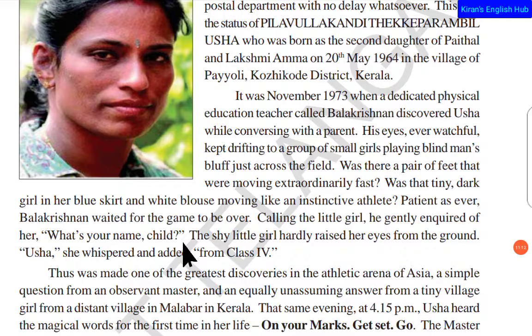There was some sort of speed in her legs. So he found that out, and he thought to himself, is this girl going to be a great athlete? Does this girl have a different or unique talent? He thought all these questions to himself, and finally when the game was over, he called the little girl and gently inquired of her, "What is your name, child?"